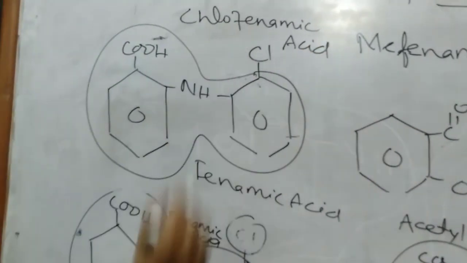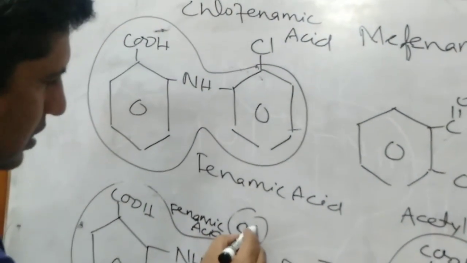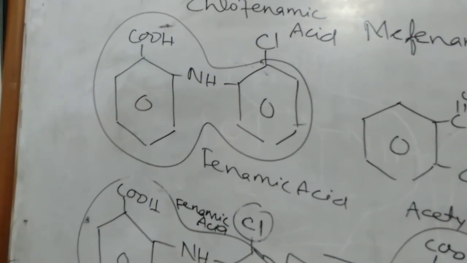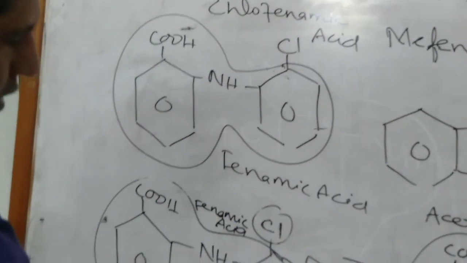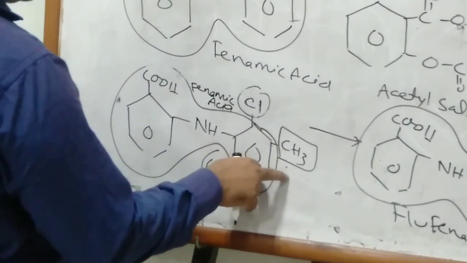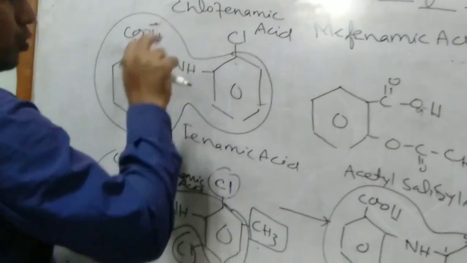The difference between clofenamic acid and meclofenamic acid: in meclofenamic acid, two chlorines are present adjacent to the amino linkage, one on the right side and the other on the left side, and at the third position a methyl group is present.